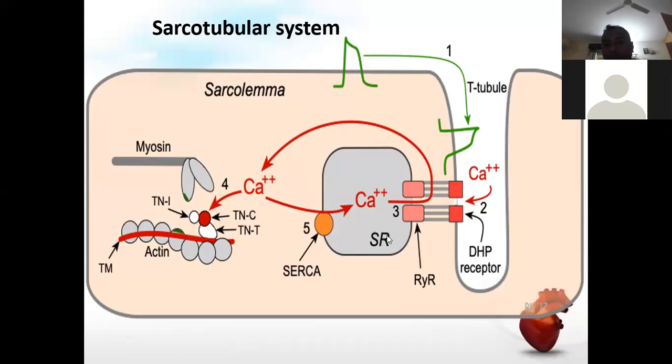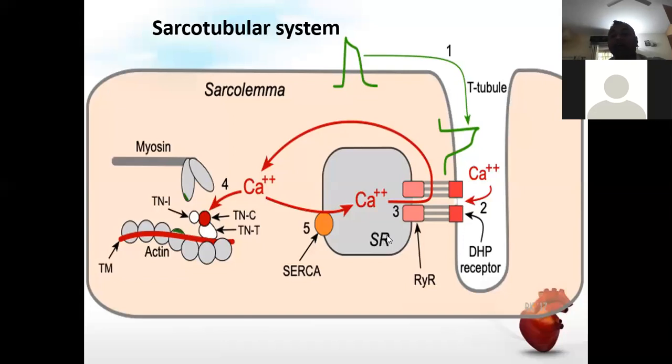Now just look at what is written in this slide. You can notice that number one point shows that when the action potential wave reaches the deeper portion of the T tubules, in the T tubule there is a calcium channel.